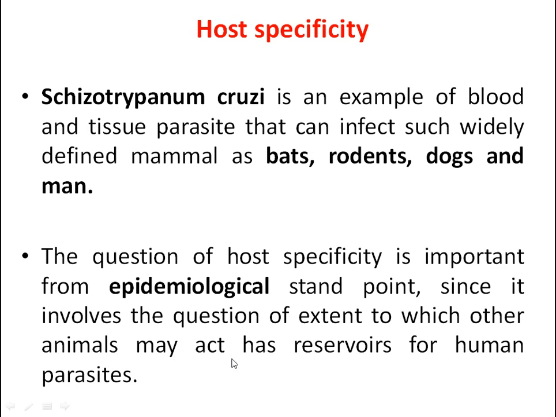Sometimes bats act as reservoirs, sometimes dogs act as reservoirs. This is very important: it is up to the parasite to decide which group of organisms to be present in, either bats, rodents, dogs, or human beings for that matter.